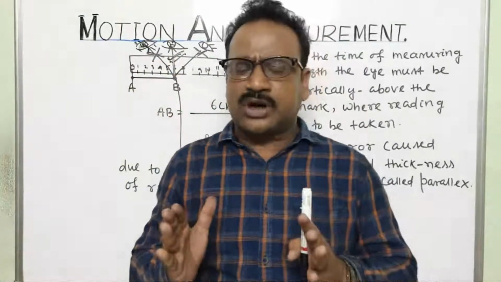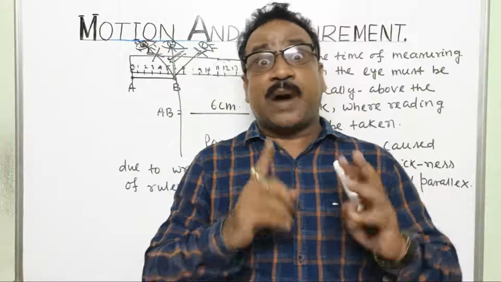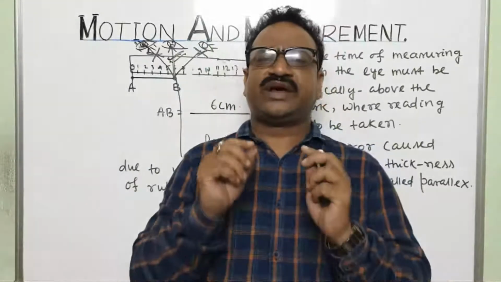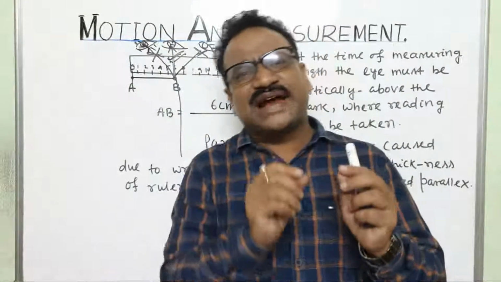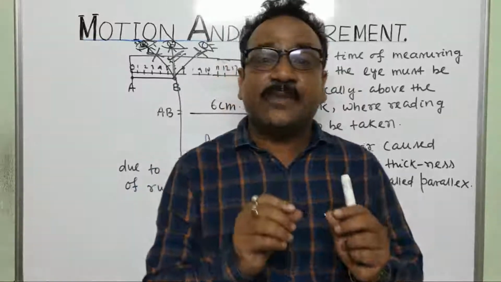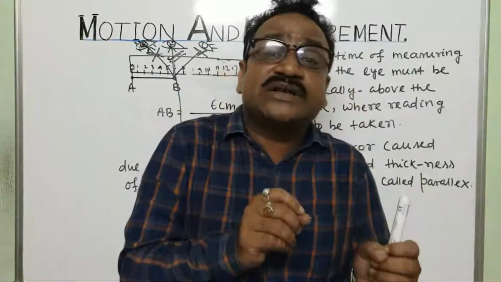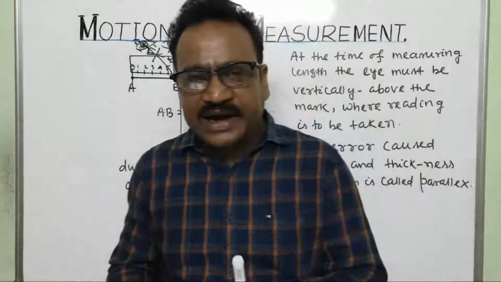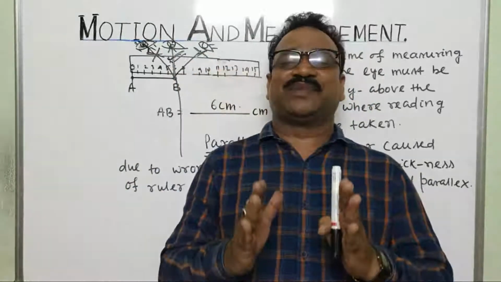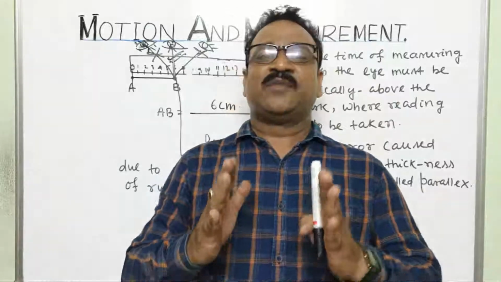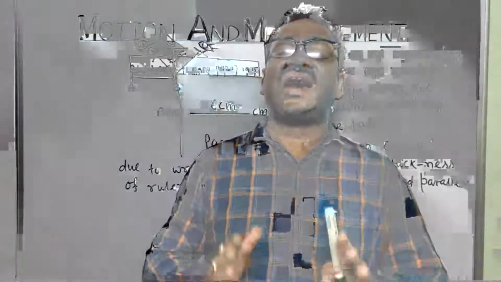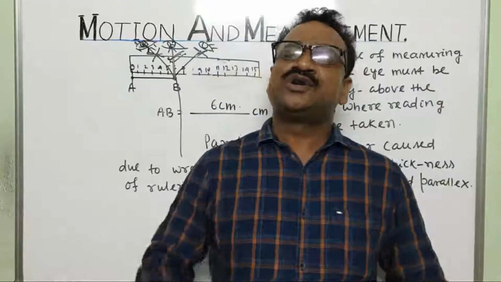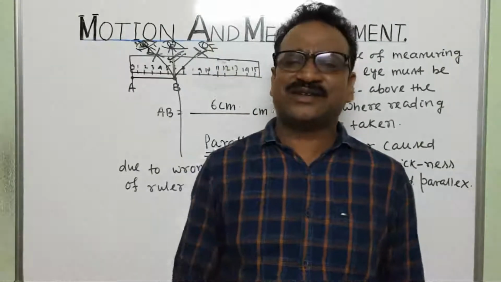Details about the measurement of the thickness of a page of a book, the thickness of a coin, how to measure a curved line using thread and divider, and the measurement of mass, time and temperature will be explained in the next class. So see you in the next class.